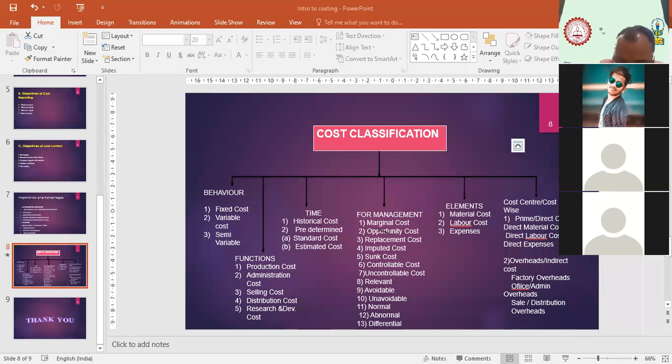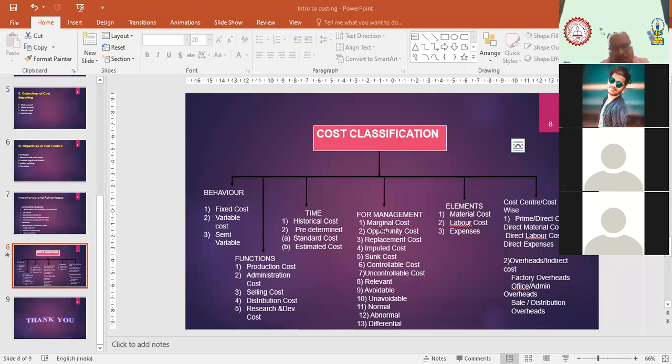So obviously my cost will also increase. When I was producing 10,000 units, I was incurring 1 lakh as cost. Now for 12,000 units, let's say it is 1,10,000. So this increase of 10,000 is differential cost.